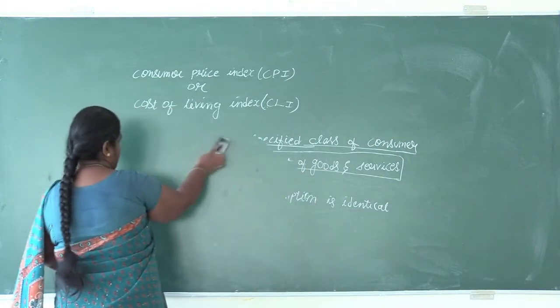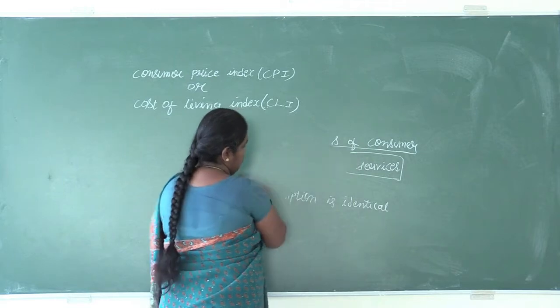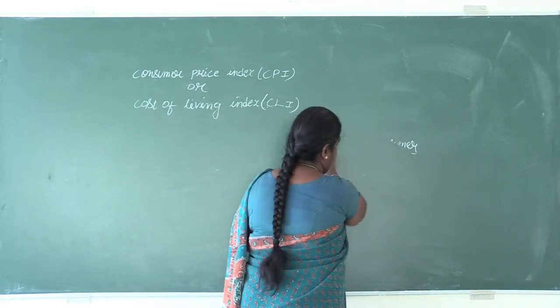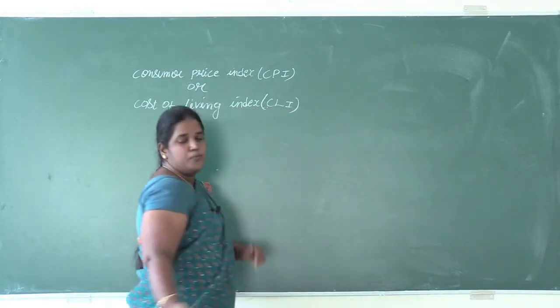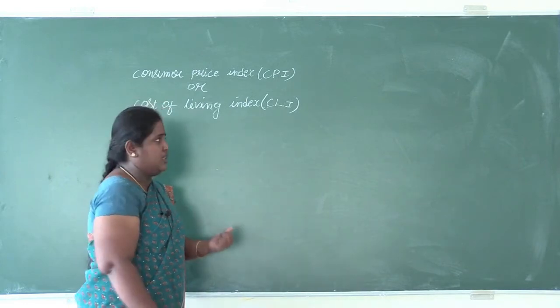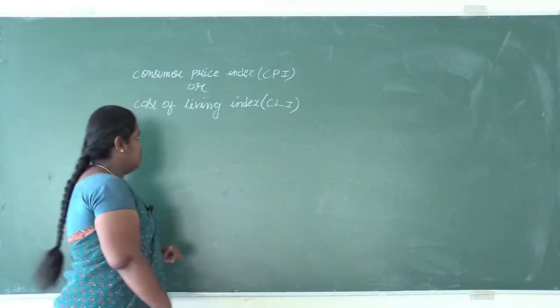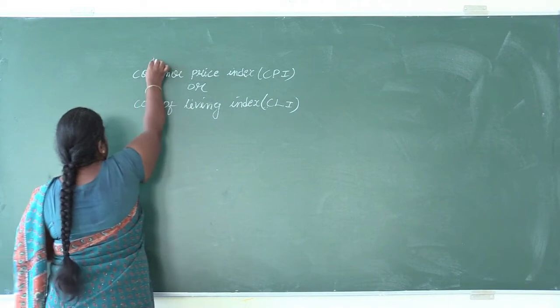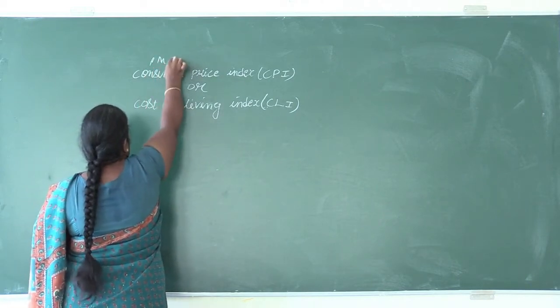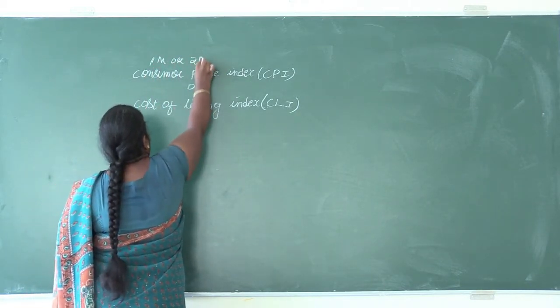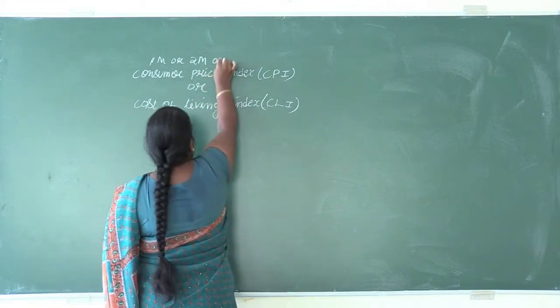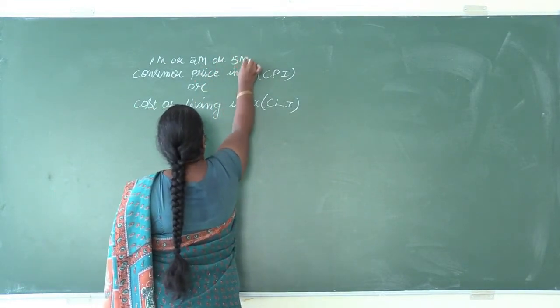It is very important. One question of either 1 mark or 2 marks, or problems based on this, will be there in the 5 marks. Consumer price index is compulsory, either as a 1 mark or 2 mark question or as a 5 mark question.